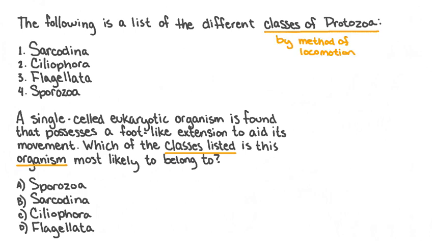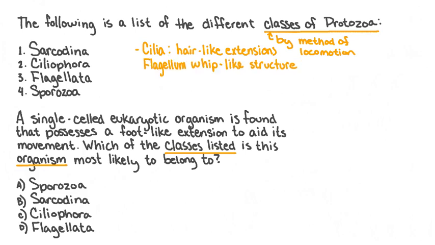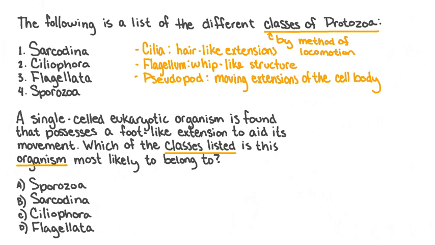The 4 classes of protozoa are distinguished by their method of locomotion. Some organisms move by cilia, or hair-like extensions found on the outside of the cell. Some move using flagellum, or whip-like structures that allow them to swim. Some protozoa move using pseudopods, or moving extensions of the cell body. And finally, our last class of protozoa have no special appendages that help them to move.